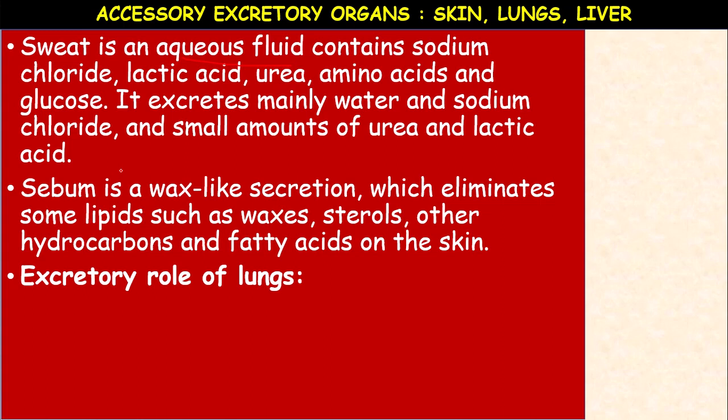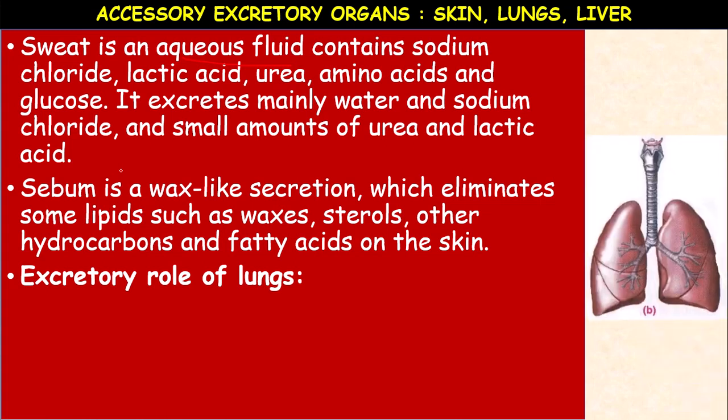Okay, so the excretory role of lungs. You know very well the primary function of lungs is respiration. It helps in the oxygenation of blood inside the lungs, in the alveoli, the air sacs. The blood combines with oxygen and is converted into oxygenated blood.